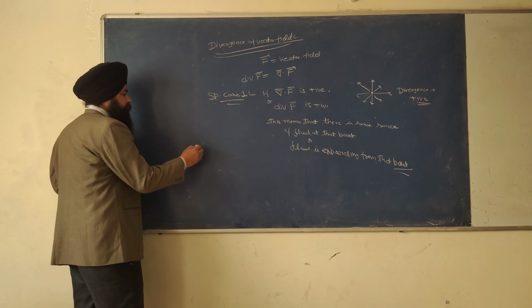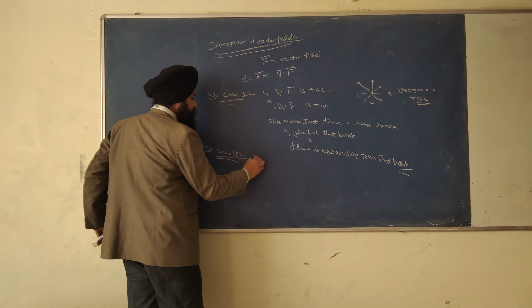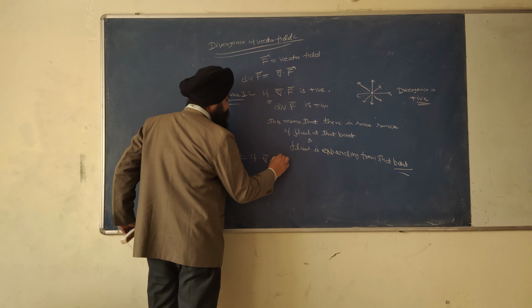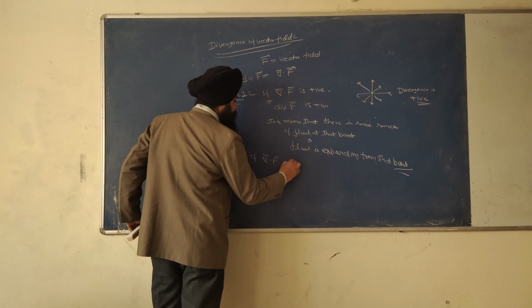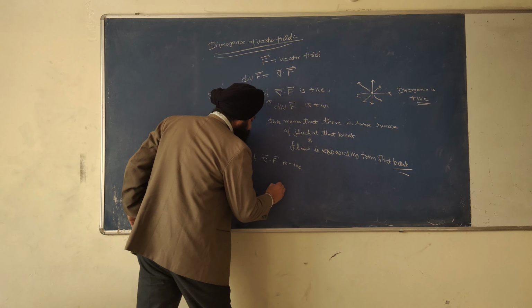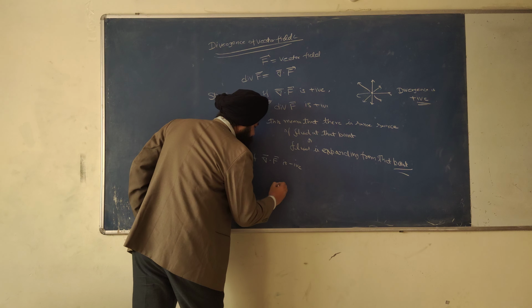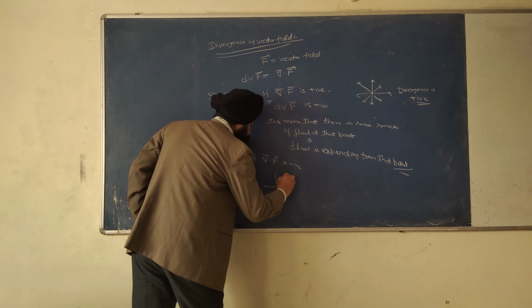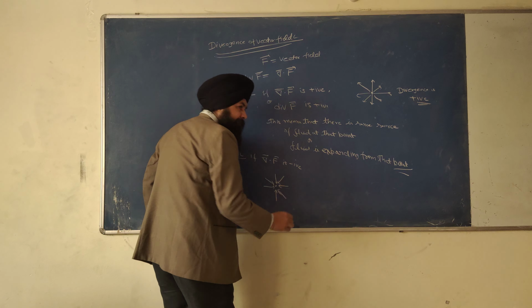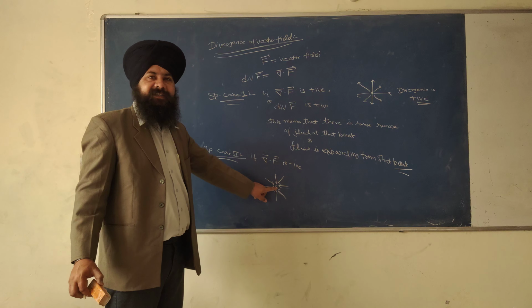Special case 2. If del dot F is negative. So divergence means to expand. The diagram would be like this. If del dot F is negative, the lines of force will be converging at this point. We can see that all the lines will converge at this point.